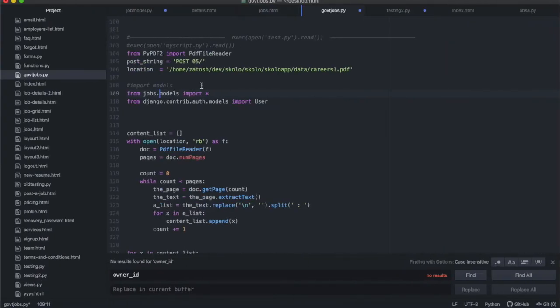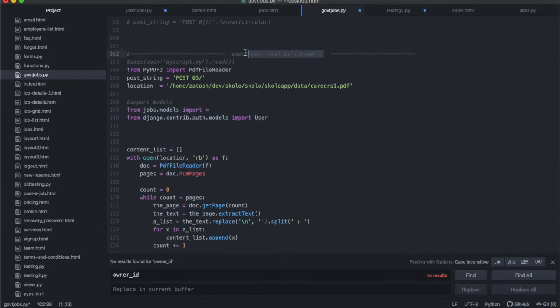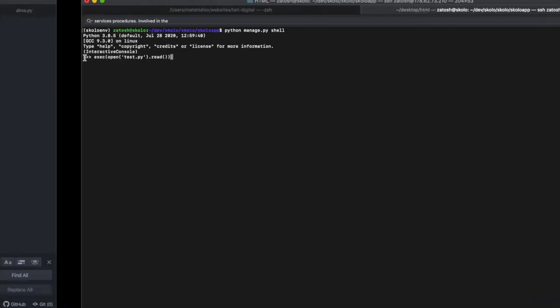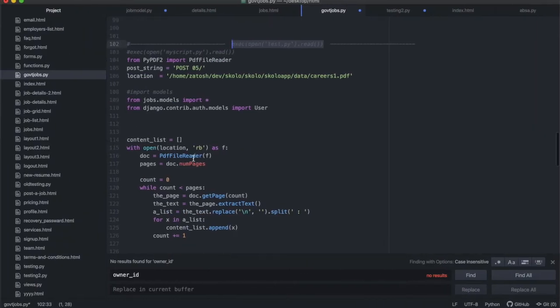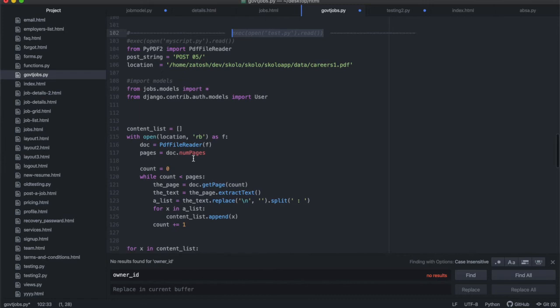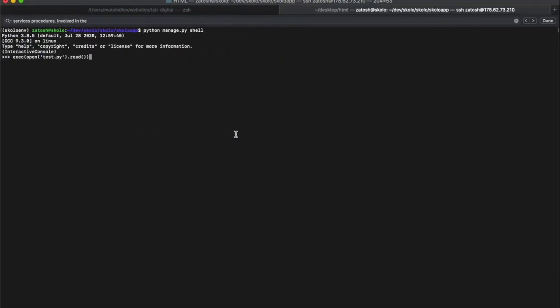And then from over here, I've copied the code for myself over there so that it's easy for me to remember what I need to type. All right, so I'm opening test.py, reading it, which means I'm actually just running the content inside of the file instead of opening the shell and trying to type all this line by line. Well, it's going to be too long, but you could do it that way if you're running simple code. But I've written it in a whole file, and I want to run that file. This won't work for production, but for development and what we're trying to do here, showing you, it's all right.